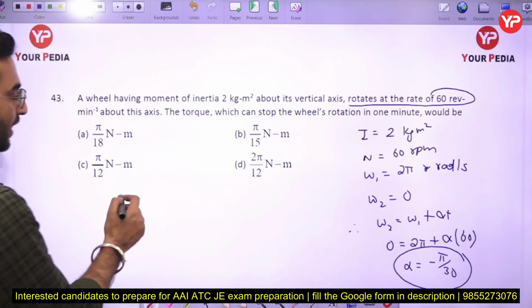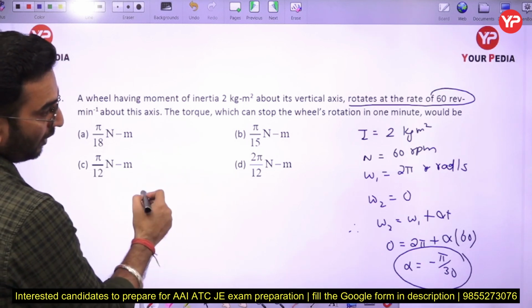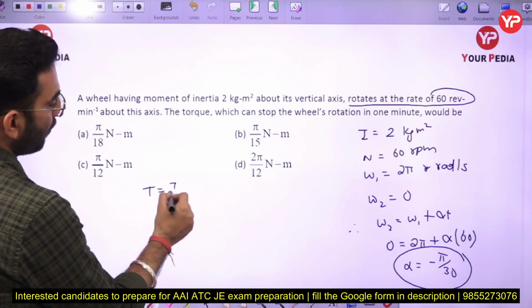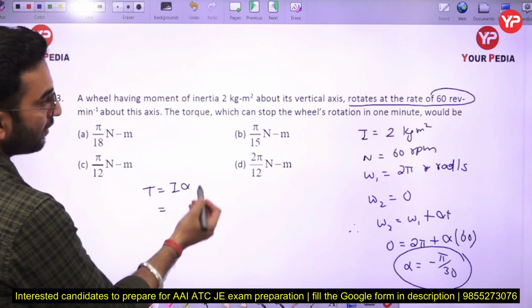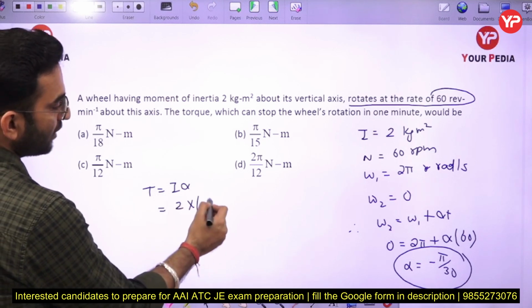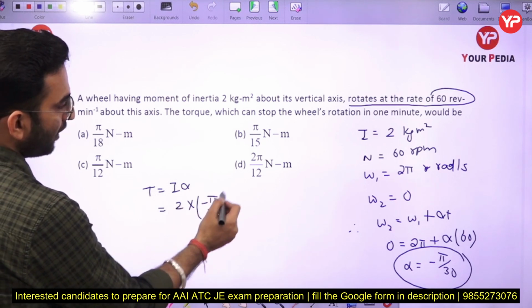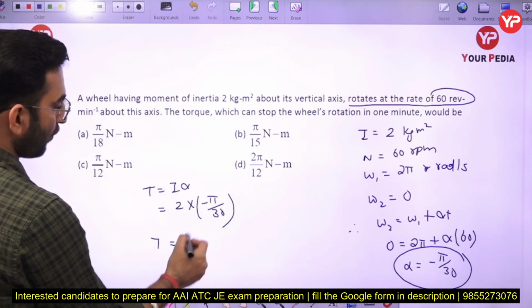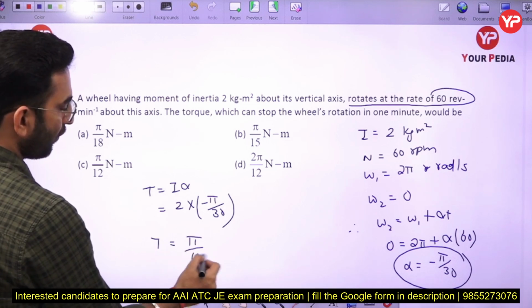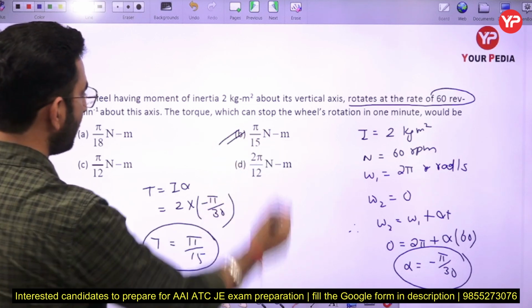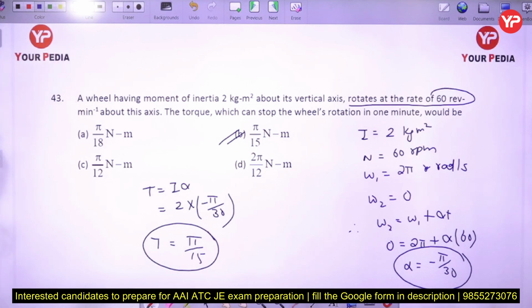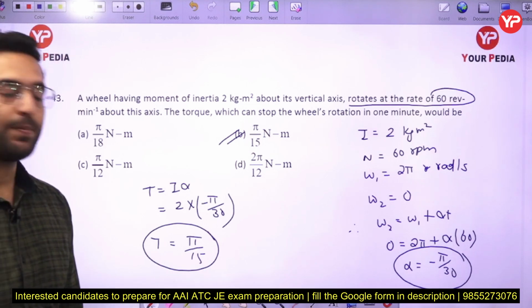So in this case I can say torque is going to be equal to I into alpha. I is 2, alpha is minus pi by 30. So the answer of the torque will come out to be pi by 15 here. So option number B is going to be the correct answer. Again, the part is very simple.